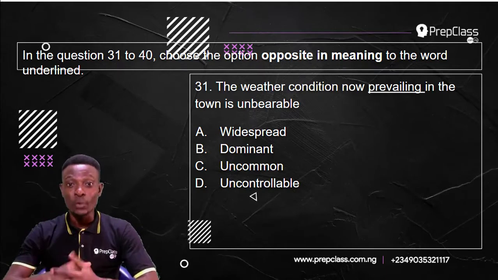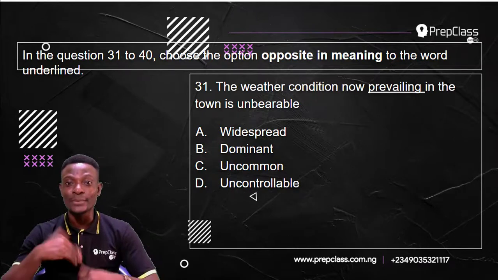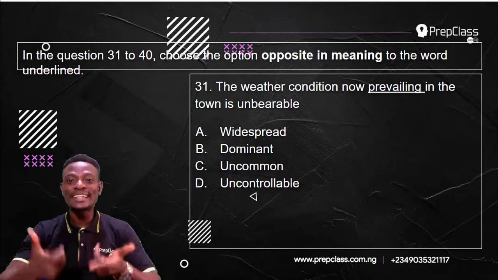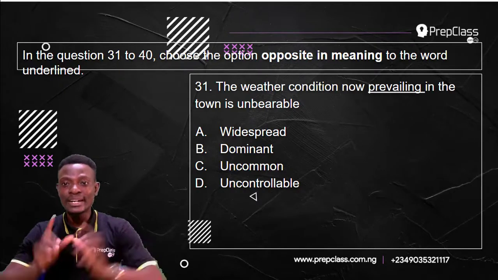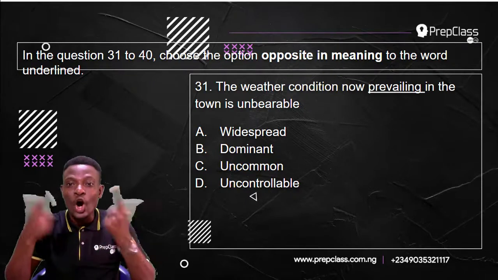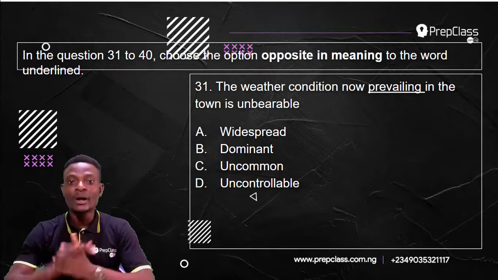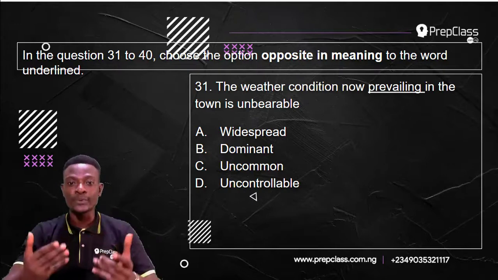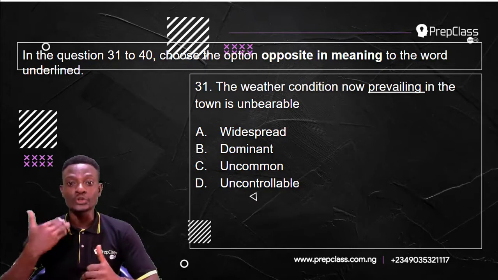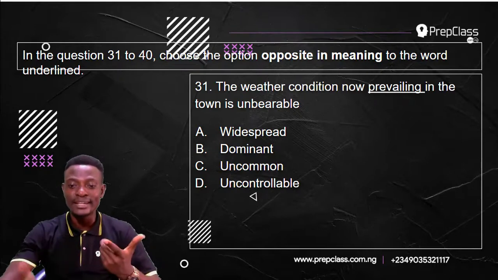Now, question 31 reads, the weather condition now prevailing in the town is unbearable. Now, the underlined word here is prevailing. So we have to select the option that is the opposite in meaning to the word prevailing. The options we have are widespread, dominant, uncommon, and uncontrollable. So which of these options is the opposite in meaning to prevailing?